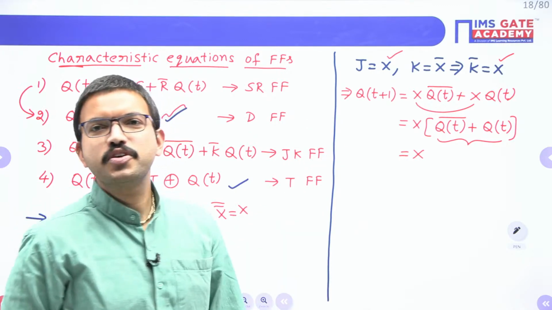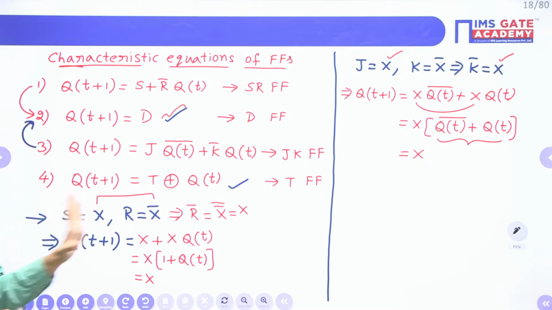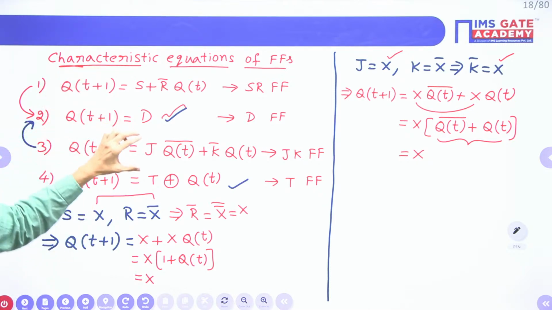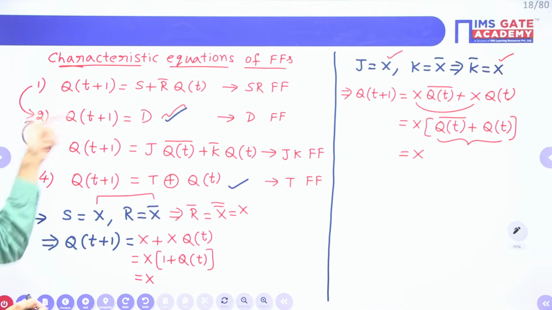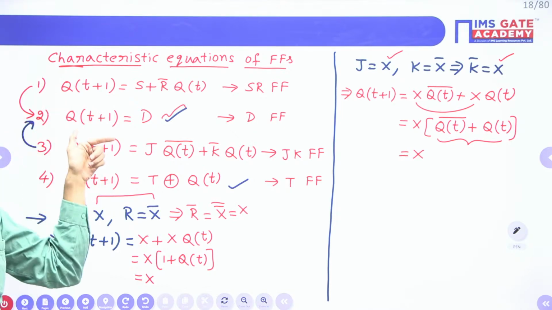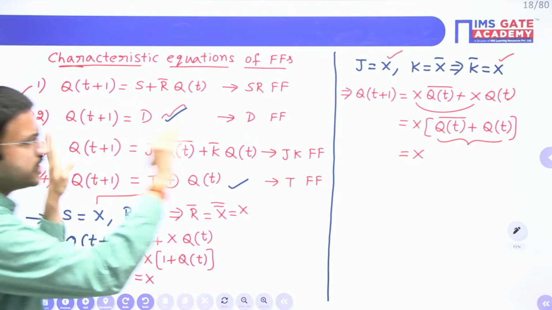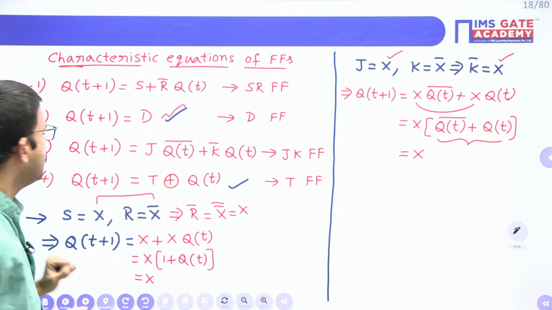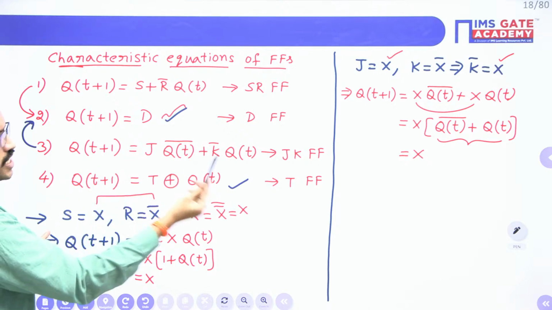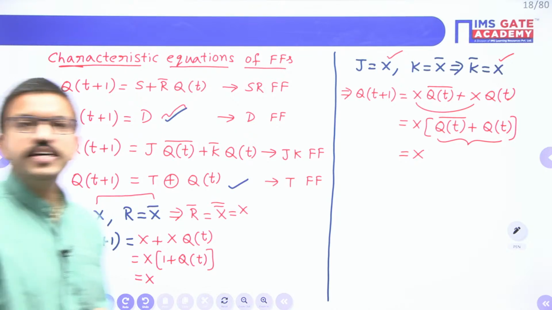Yeah, no issue, Savik. So here one important point is regarding SR flip-flop and JK flip-flop. If the inputs are complement to each other, then the SR flip-flop will become D. Similarly, the JK flip-flop will become D. So this is the first important point. Whenever in the given circuit SR inputs are complement or JK inputs are complement, then the SR flip-flop and JK flip-flop will become a D flip-flop. Yes, correct, Kundan, correct.